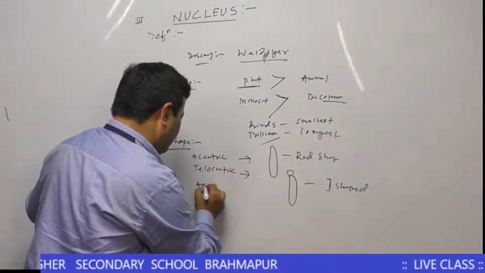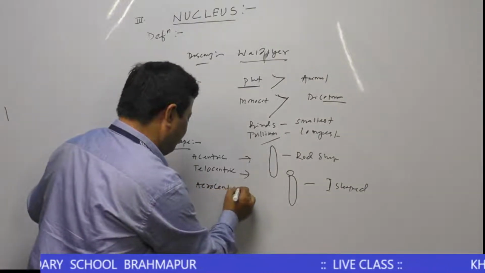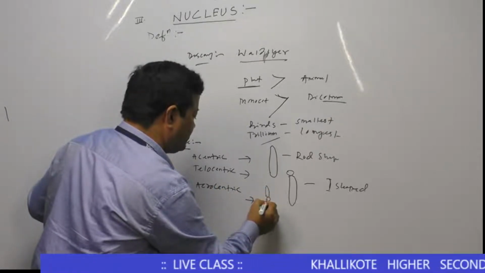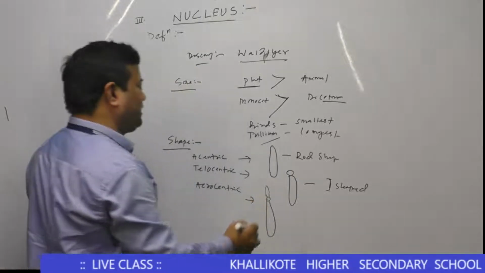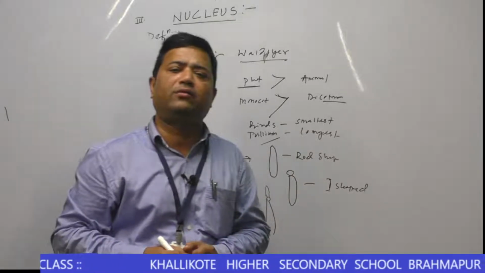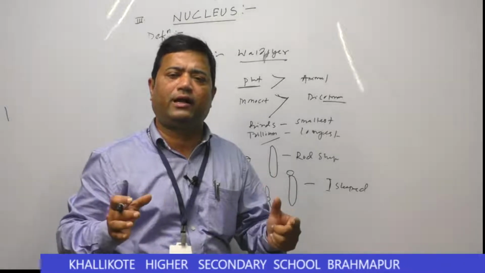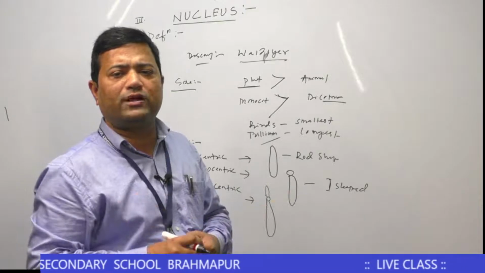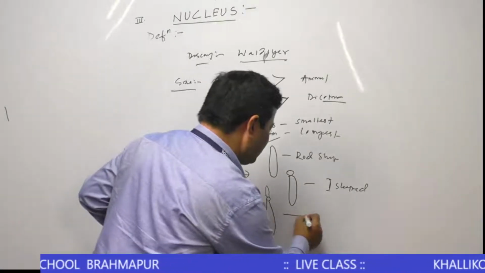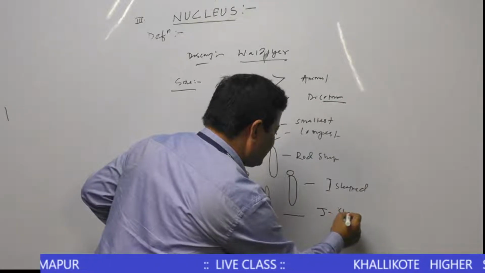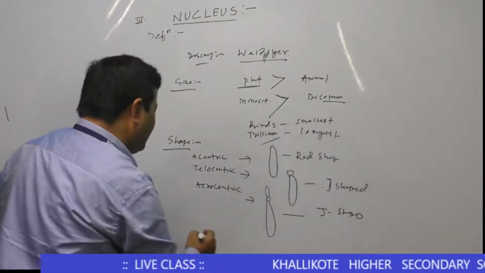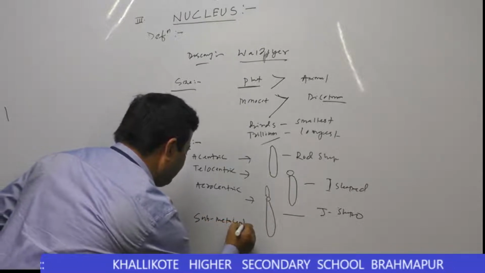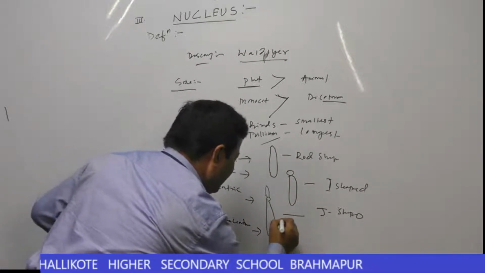Then an acrocentric chromosome means the centromere is located just behind the terminal end of the chromosome. That is called an acrocentric chromosome. That is also called a J-shaped chromosome. Then another is the submetacentric chromosome, which is an L-shaped structure.